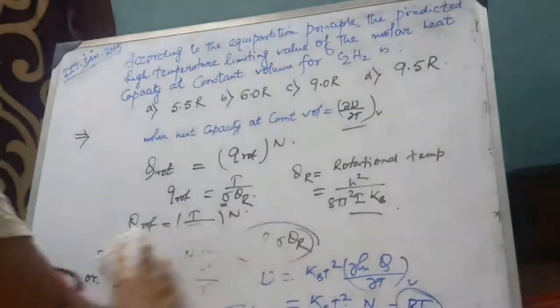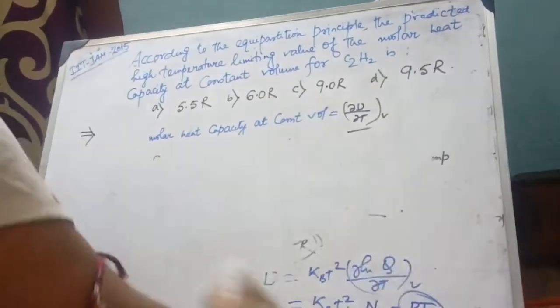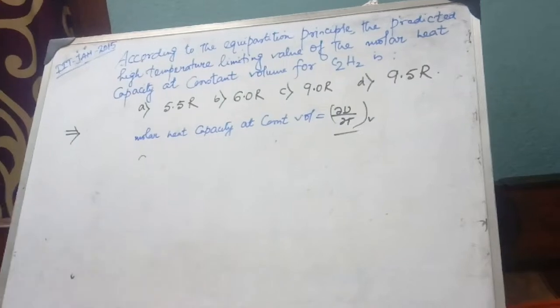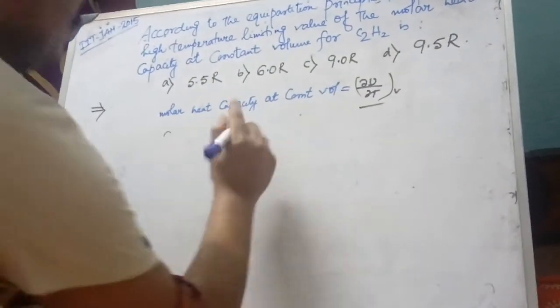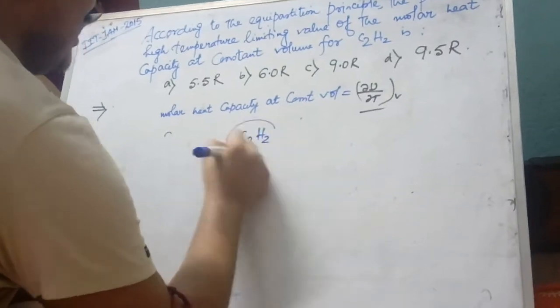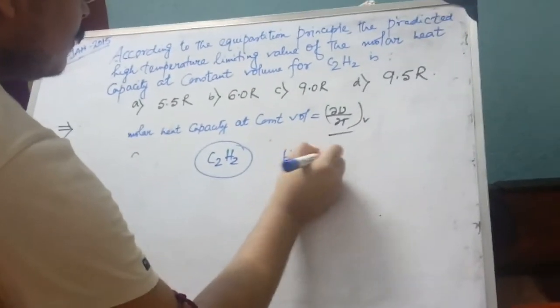Now as C2H2 is given, that is a linear molecule.